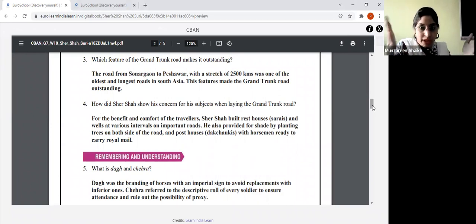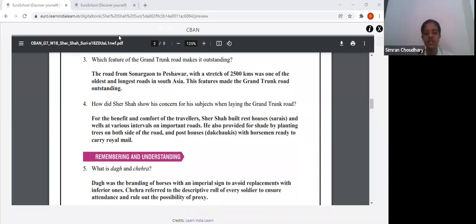Next is, how did Sher Shah show his concern for his subjects when laying the Grand Trunk Road? Okay, when he was building this Grand Trunk Road, how do we come to know that he was concerned about his people, about the welfare of his people? What things did he do? While building this road, what did he do?